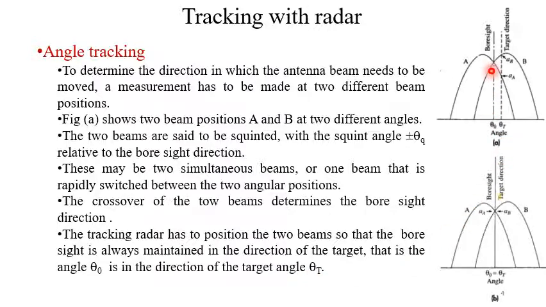If the target has a direction of theta t with respect to the boresight, a feedback mechanism will work and minimize this theta t, making it 0. So theta t will be equal to theta 0, exactly the same as the boresight. This is the objective of the tracking radar.